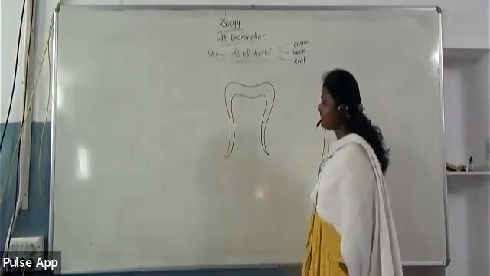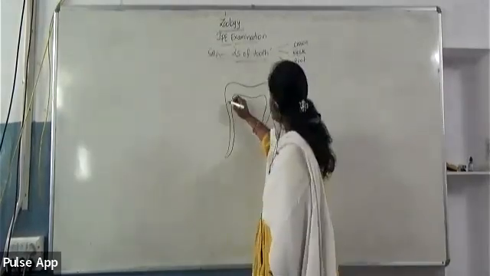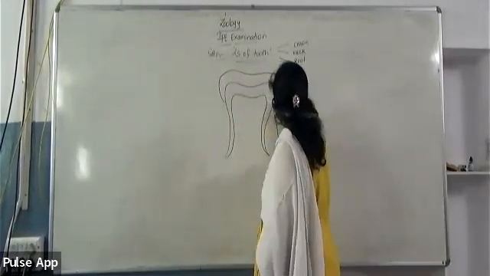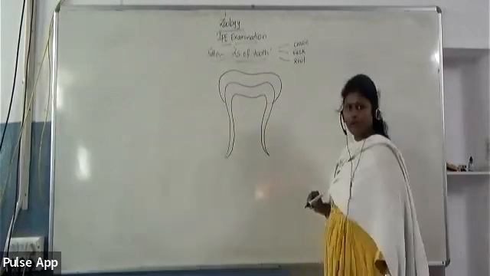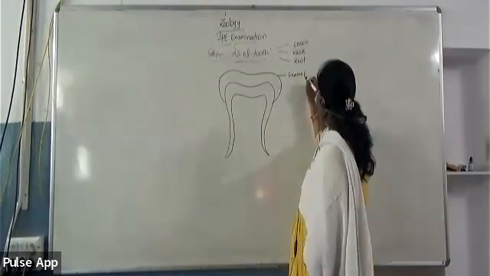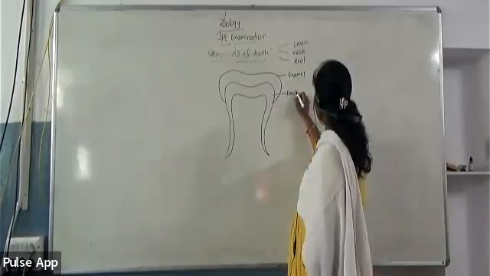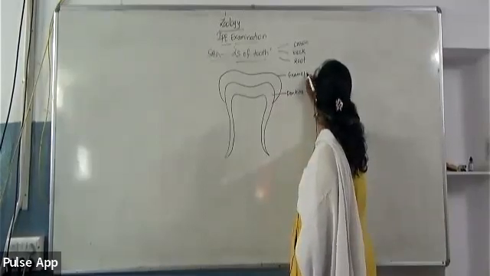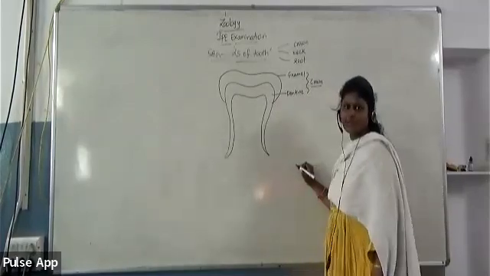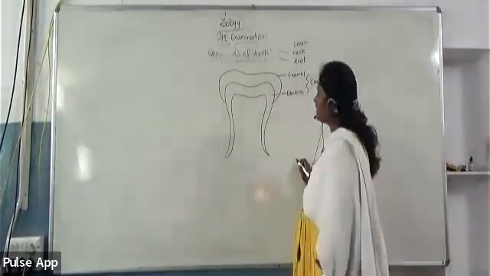Then dentin is covered by the hardest substance of the body, which is called enamel. So this is enamel and this is dentin, which actually forms the crown. Crown is the exposed part of the tooth.